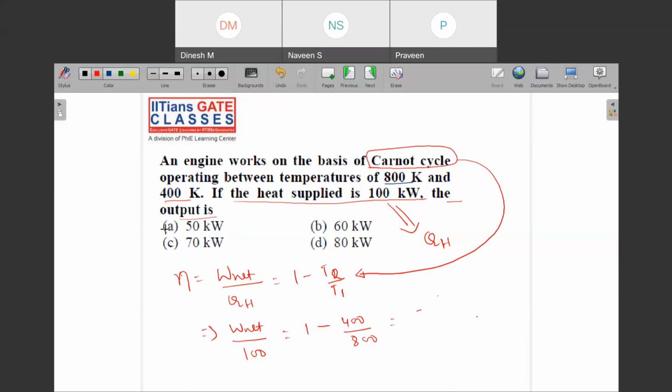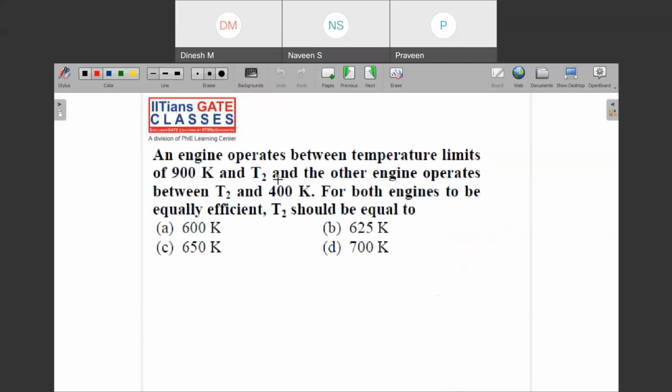Yeah, 50. Okay, 50 is the right answer. Okay, let us go to solve the next question. Please solve this one.